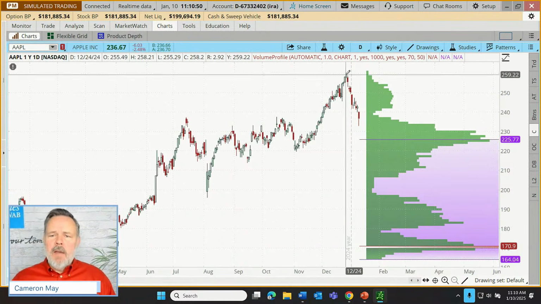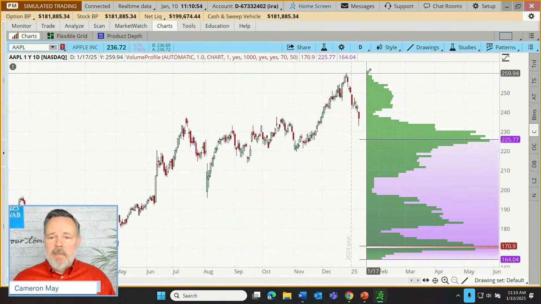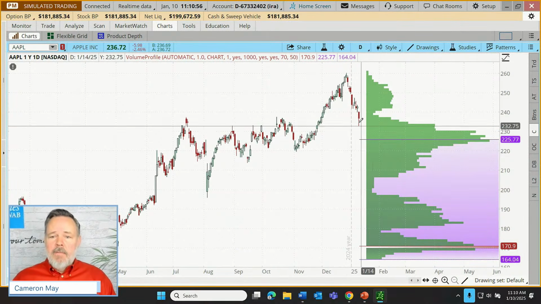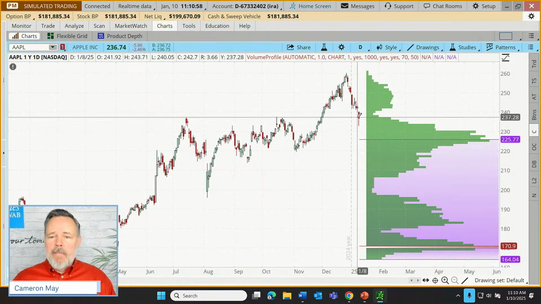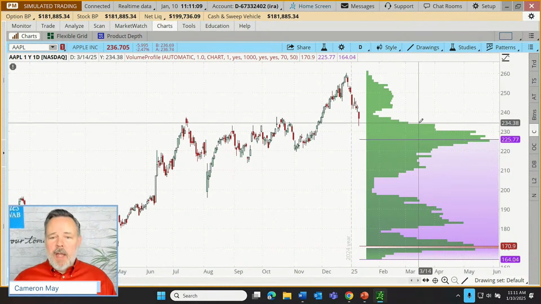And that's really what this volume profile tool does. It takes the volume for each price level and just shows how much volume has been traded at that level as a bar off to the right.